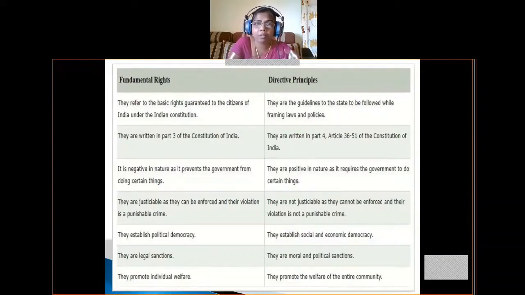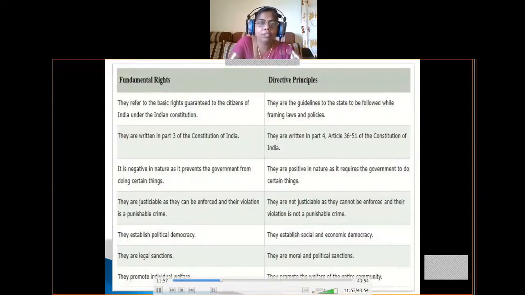So these directive principles are incorporated in Part 4 of our Constitution, from Article 36 to 51. Okay, so it is negative in nature as it prevents the government from doing certain things. Negative itself means not to do. So that means we should not do these things, that means the government should not do. That means do-nots to the government. So that is why they can be called negative in nature.